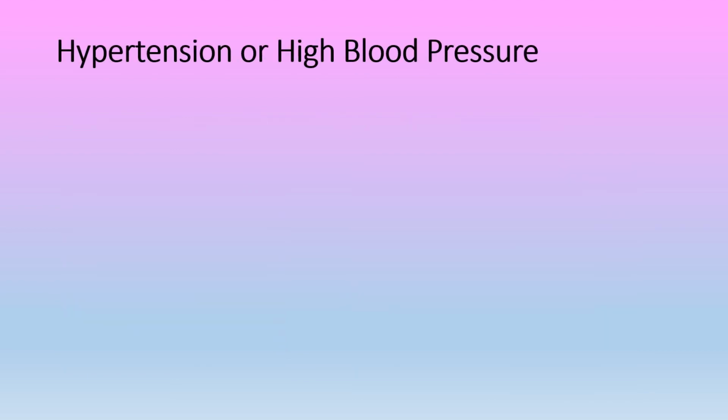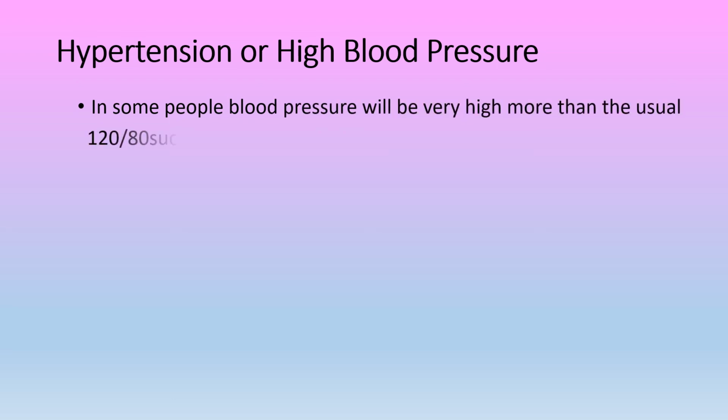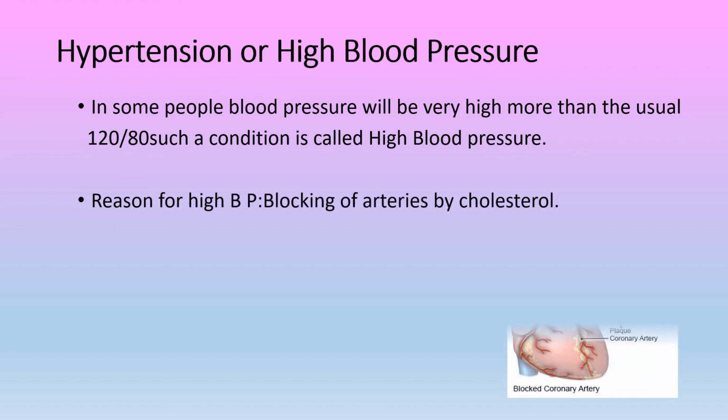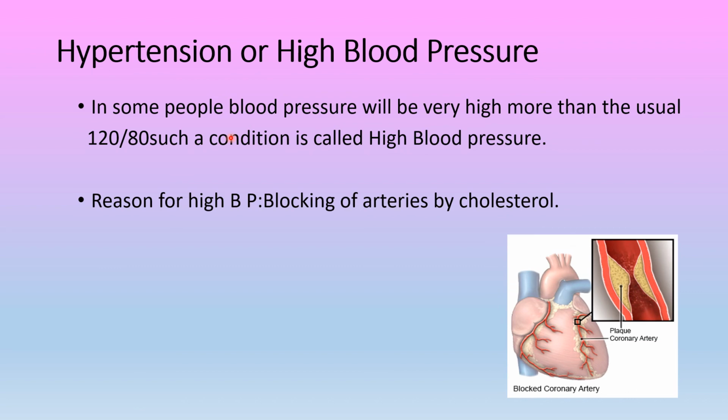Okay, let us see what hypertension and high BP are. People who have high BP during the resting period are said to have hypertension. In some people, blood pressure will be very high. What is normal blood pressure? 120 by 80 is the normal blood pressure.